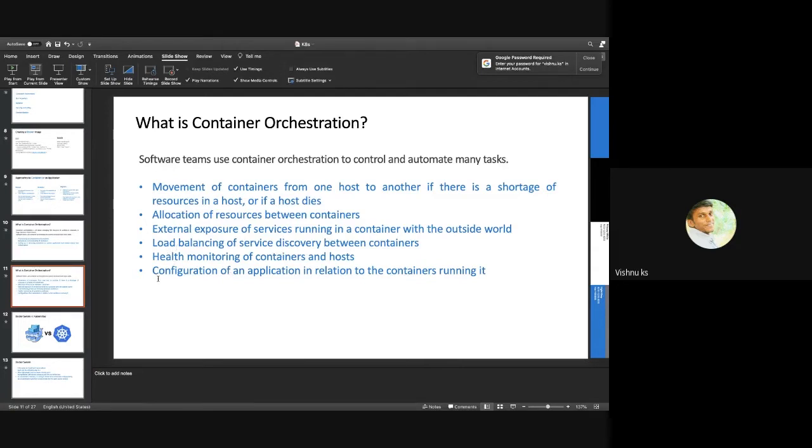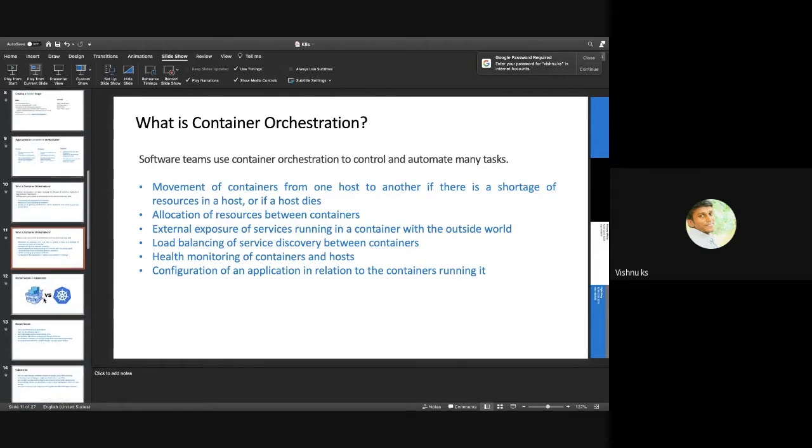Then health monitoring, configuration of an application, and integration with the containers running it. For managing the configuration of an application, we have config maps in Kubernetes. I will explain those concepts later.